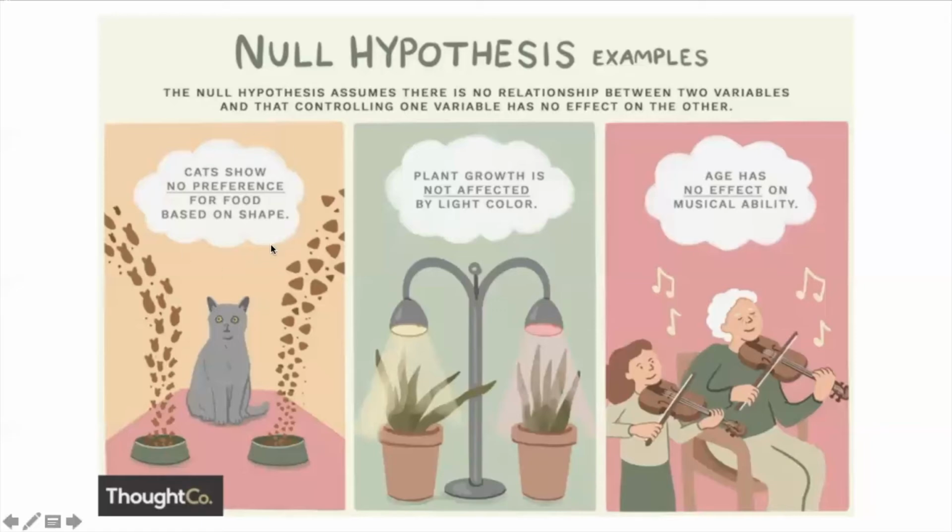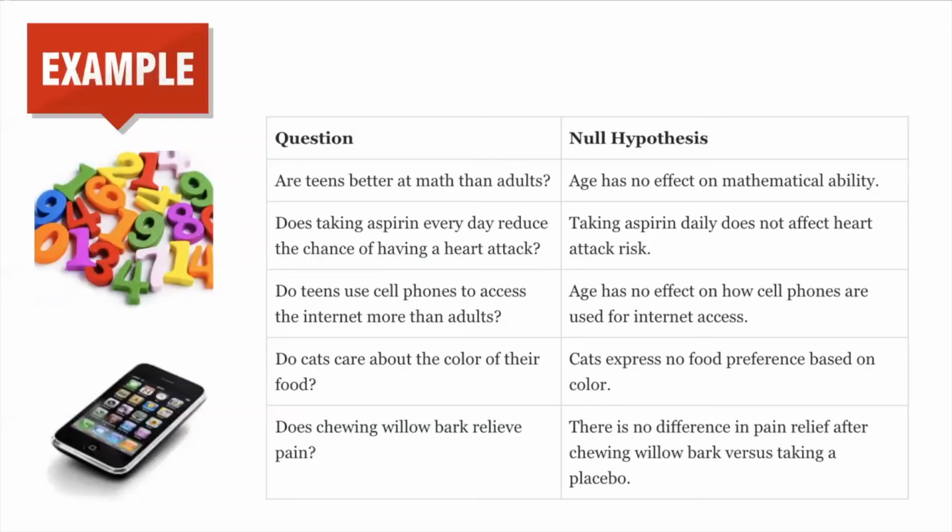As you can see in the figure, we are suspecting a relation between the food and the shape. And for the second figure, we are suspecting a relation between plant growth and the light color. We are suspecting that there is no relationship between age and musical ability. Let's take some examples for the null hypothesis. Our first question is, are teens better at maths than adults? So we can state our null hypothesis like: age has no effect on mathematical ability.